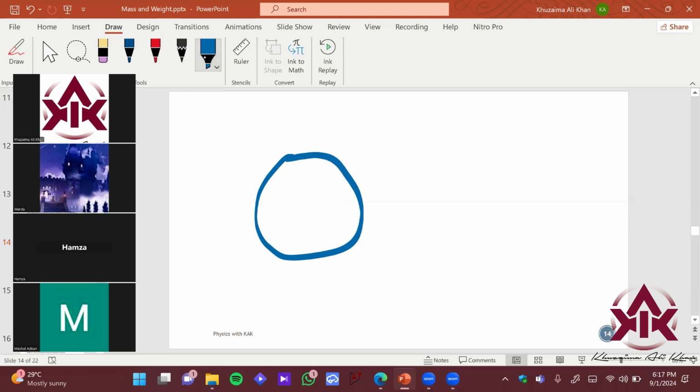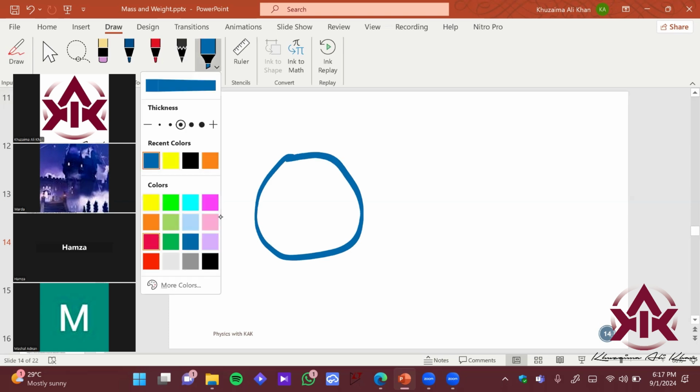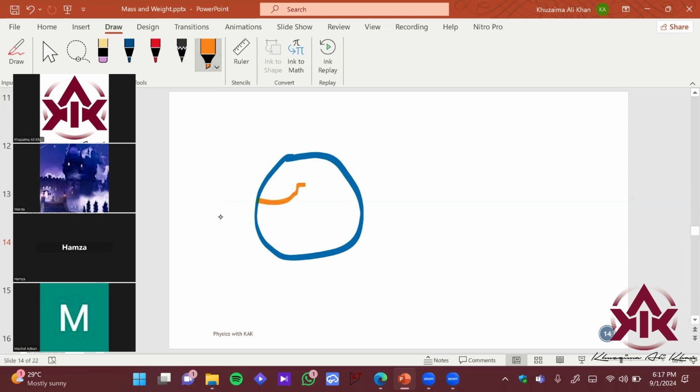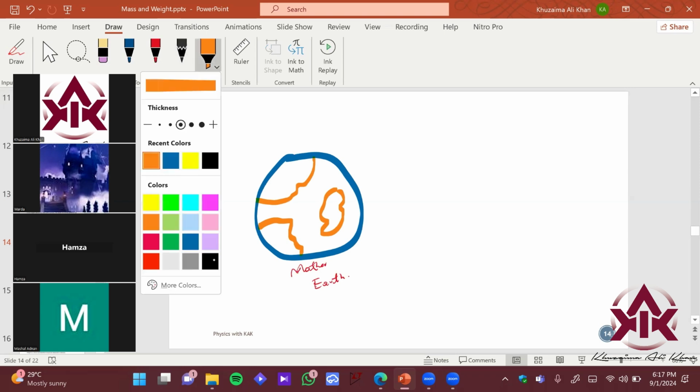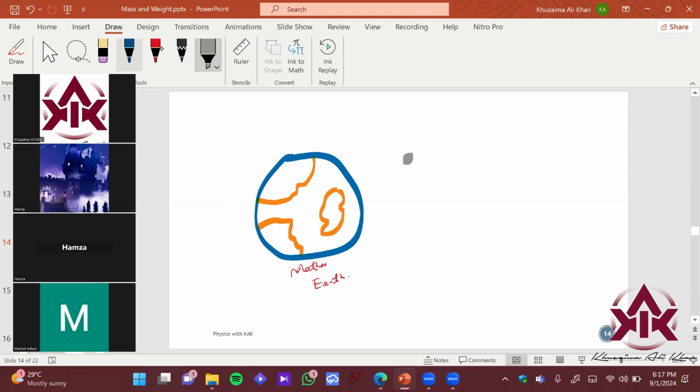ठीक है. And these are the landmarks. We have Earth. This is your Mother Earth. ठीक है, this is your moon. ठीक है, and it's orbiting around our Earth, ठीक है, like this.